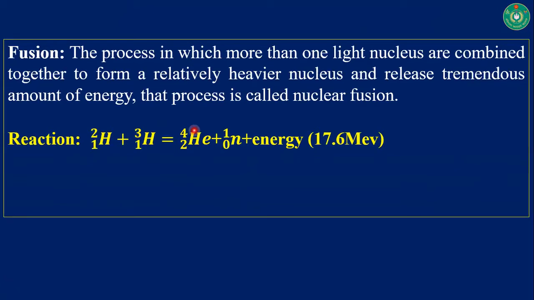Here there are two isotopes of hydrogen. After combining these two isotopes of hydrogen, we are getting helium and one neutron and some amount of energy, that is 17.6 mega electron volt. And this nuclear fusion reaction always happens in our sun. Our sun is always losing its mass, and this mass is converted into energy, and by this reaction we are getting sunlight.